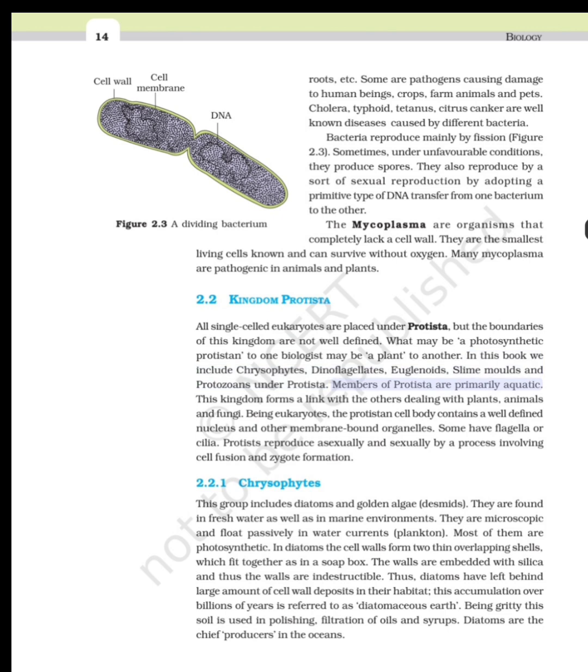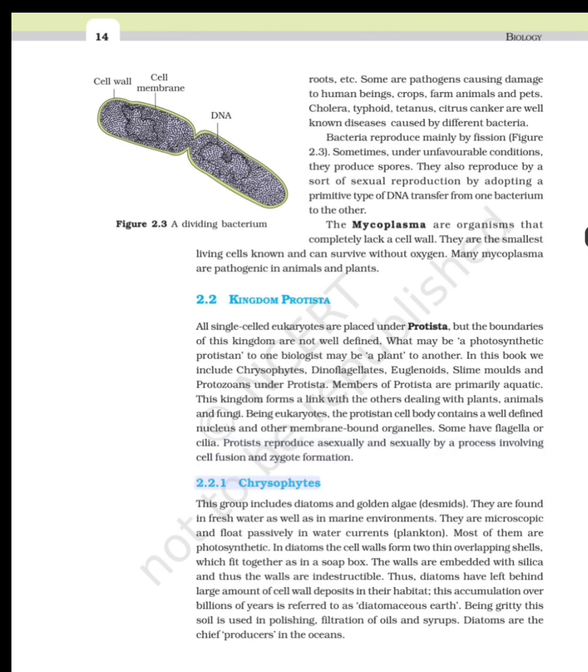Members of Protista are primarily aquatic. This kingdom forms a link with the others dealing with plants, animals and fungi. Being eukaryotes, the protistan cell body contains a well-defined nucleus and other membrane-bound organelles. Some have flagella or cilia. Protists reproduce asexually and sexually by a process involving cell fusion and zygote formation.